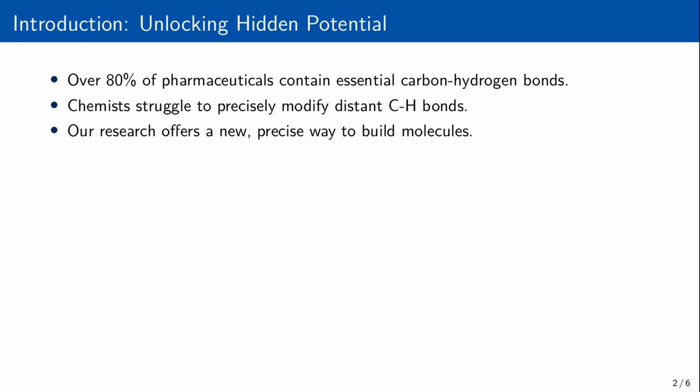For a long time, chemists have struggled to make very specific changes to these CH bonds, especially when they're far away from other reactive parts of a molecule. It's like trying to fix a tiny hidden wire deep inside a complex machine without being able to reach it directly or accidentally damaging other parts. Our research tackles this fundamental problem, offering a new, more precise way to construct these essential molecular building blocks.